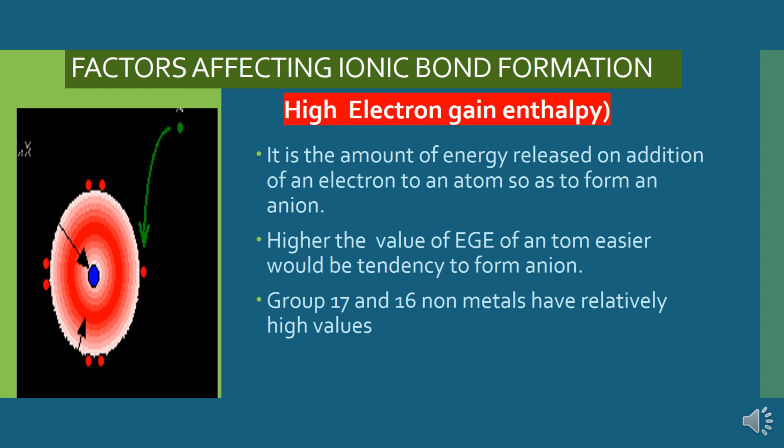And group 17 जो halogens होते हैं, they have the highest amount of energy released during gain of electron, because उनमें nuclear charge काफी ज्यादा होता है and they are quite small in size, so their atoms easily gain electrons. Moreover, they require just one electron in their outer shells, so they easily gain electron and form anions. So group 17 has maximum tendency to form anions, they are highly electronegative elements, and group 16 also has high electron gain enthalpy values. So both of these group elements can easily form anions.